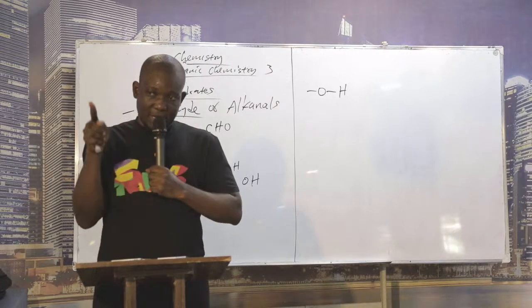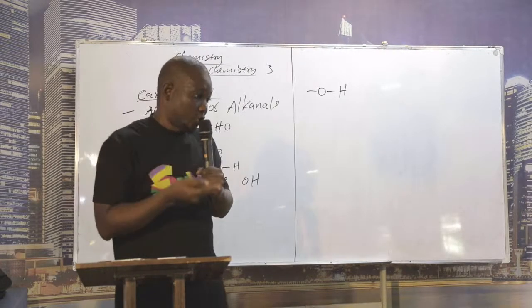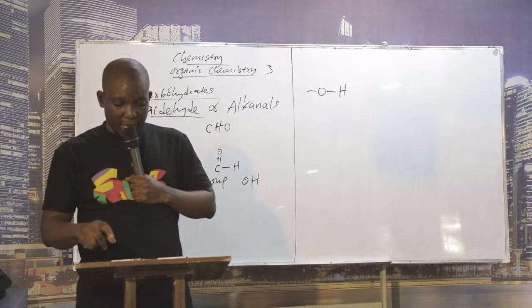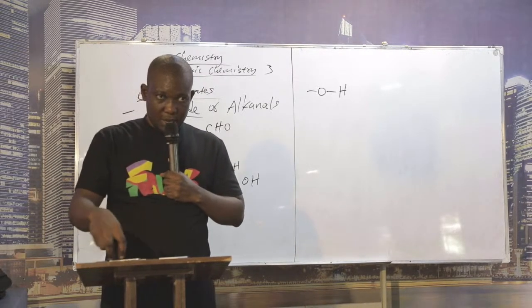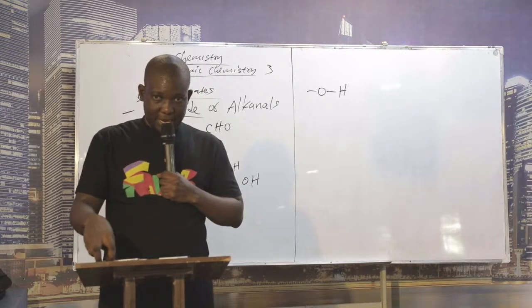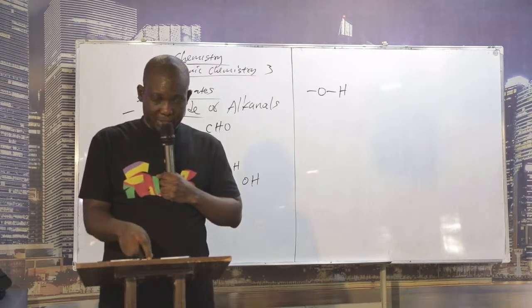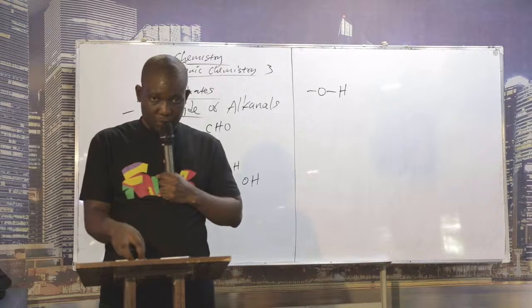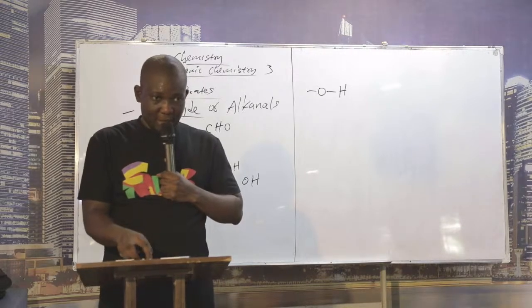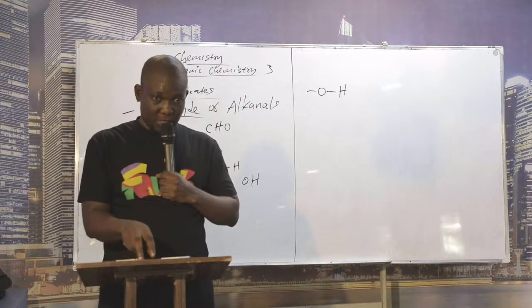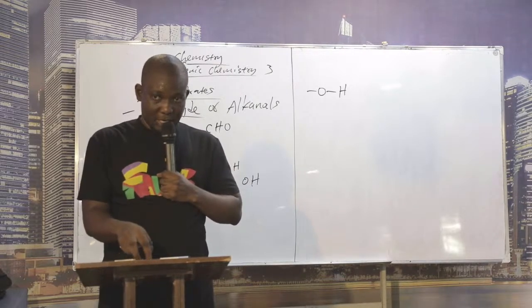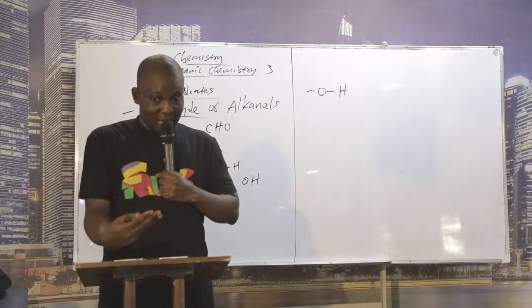Reducing agents are electron donors. They are electron donors. In the course of the lesson, we're going to ascertain the reagents that can be used to confirm the presence of a reducing sugar in the lab. We're going to look at Tollens' reagent, Benedict's solution, and Fehling's solution. These are three key mild oxidizing agents.